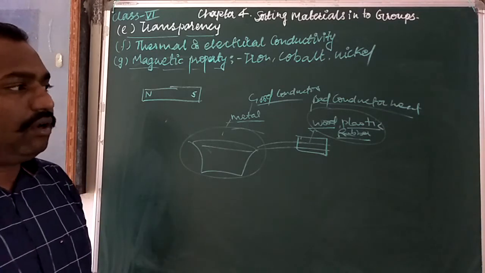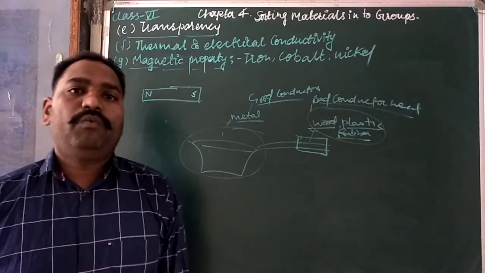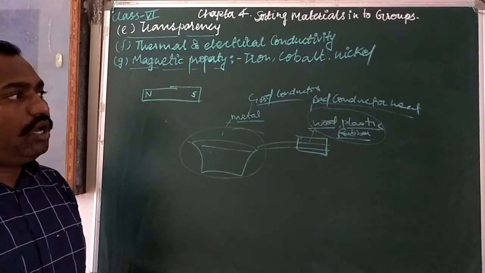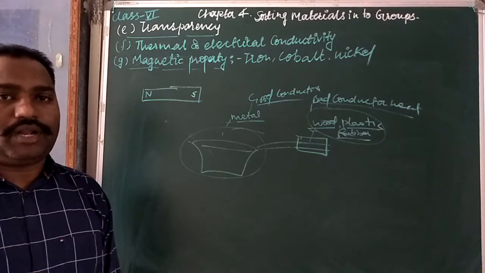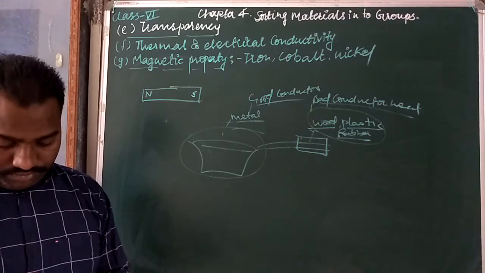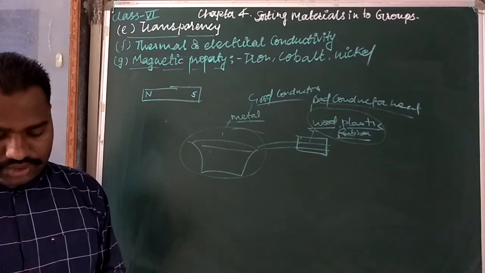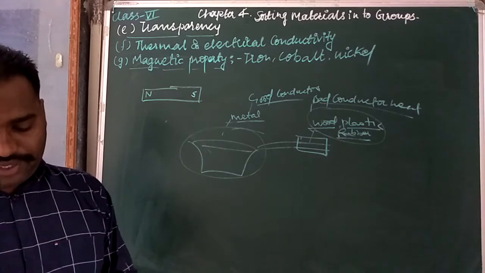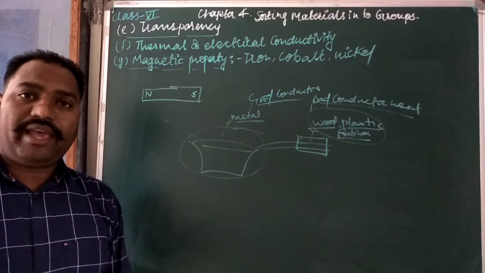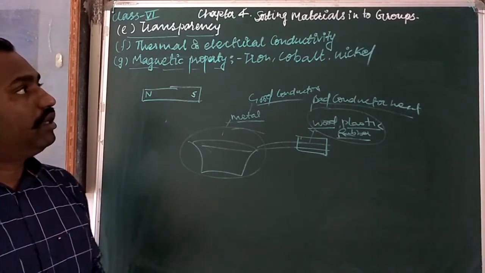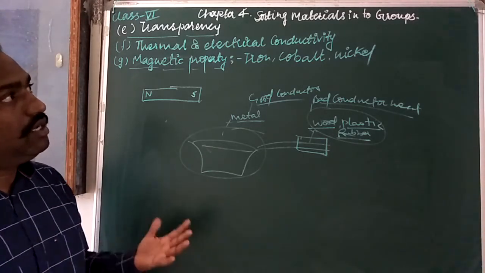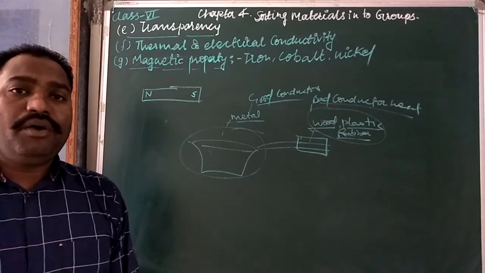On the basis of grouping, we can make study easier, and it is convenient for us to take them from the markets when they are required. It also facilitates the study of their properties. So these are all the properties on the basis of which we sort the materials into groups.